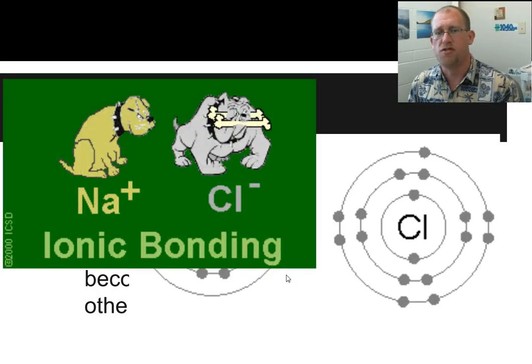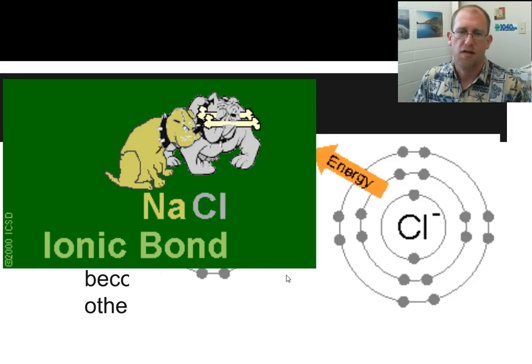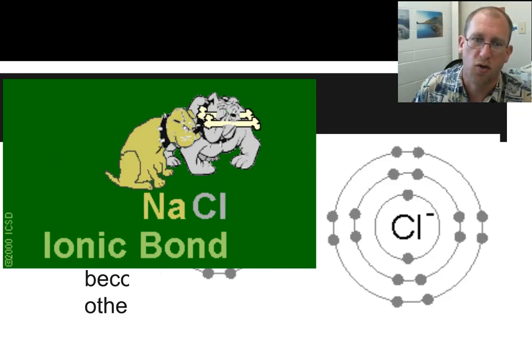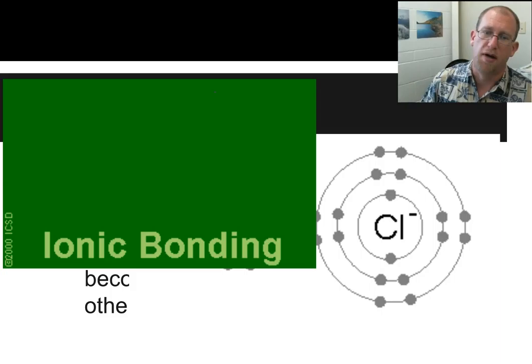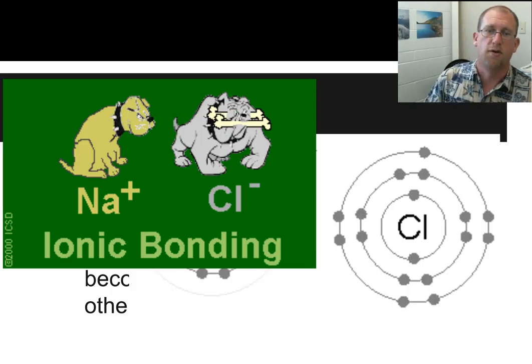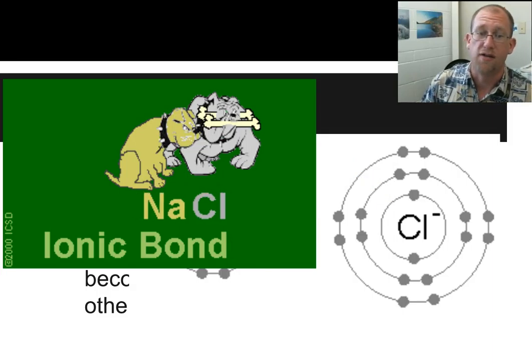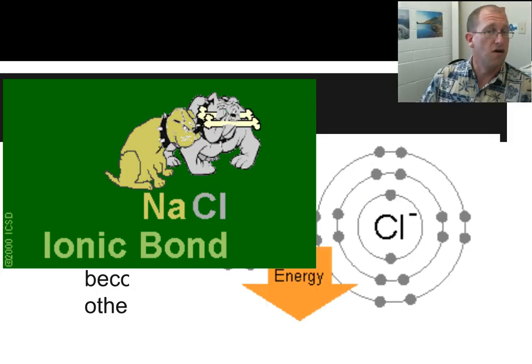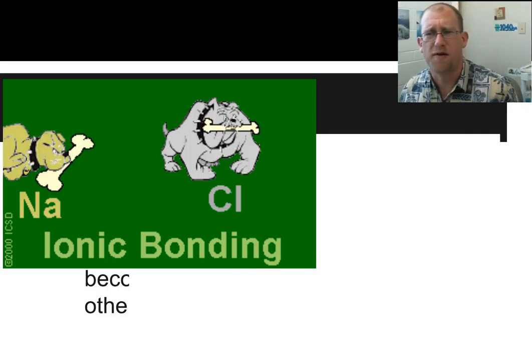Here's another example. Of course, dogs are fun. We like dogs. So here's sodium dog and chlorine dog, and they both have a bone. But sodium dog would like to give its bone to chlorine dog. And now chlorine dog and sodium dog are attracted to each other because they're opposite ions. Doesn't that help you? Everything's better with dogs, right?